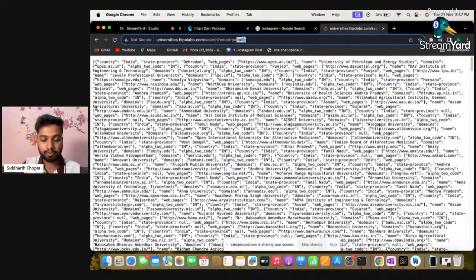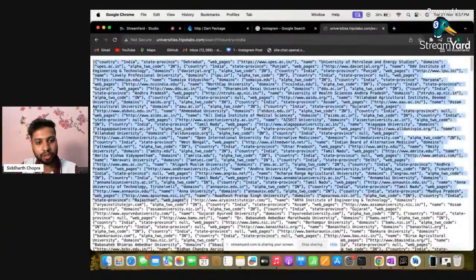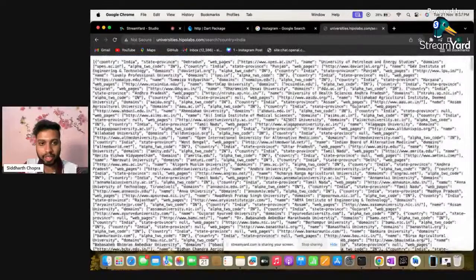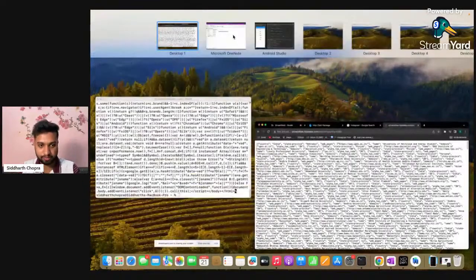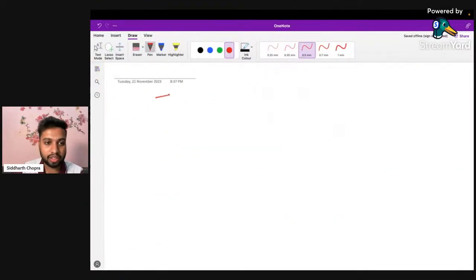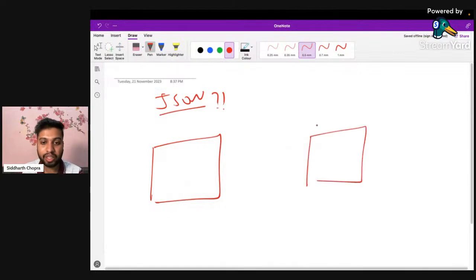So if I want to use something else like China, as I've already shown you, this is displaying the information in some kind of a language. As you can see, first they have a square bracket, then curly brackets, again square brackets. And this language we call JSON. The full form of JSON is JavaScript Object Notation. And what is the use of JSON? The use of JSON is how that Uber app and Google Maps will be connected.